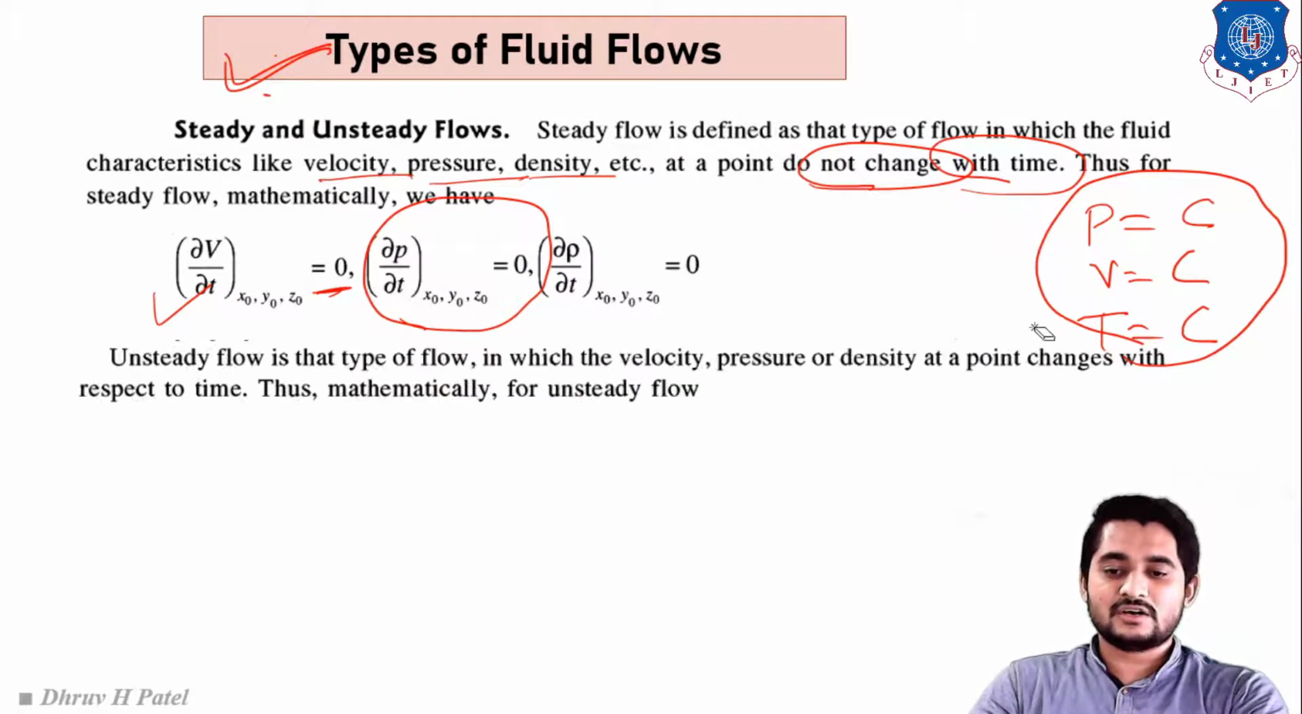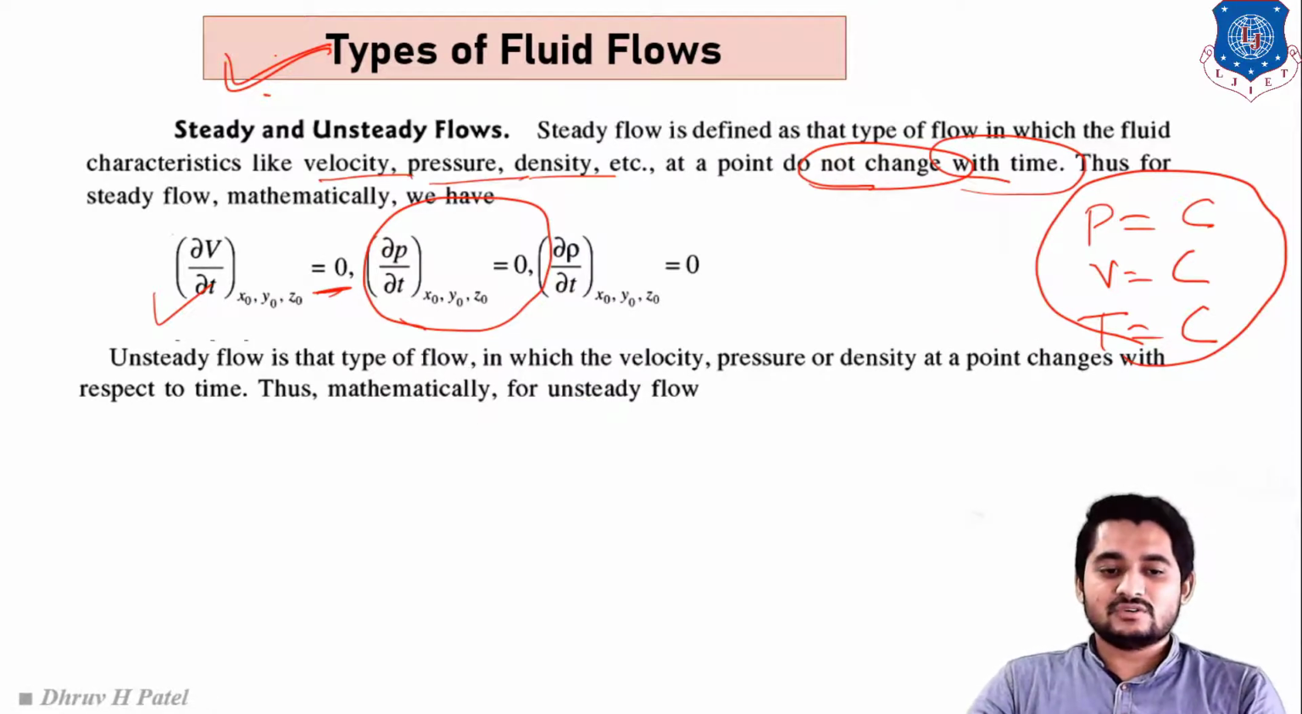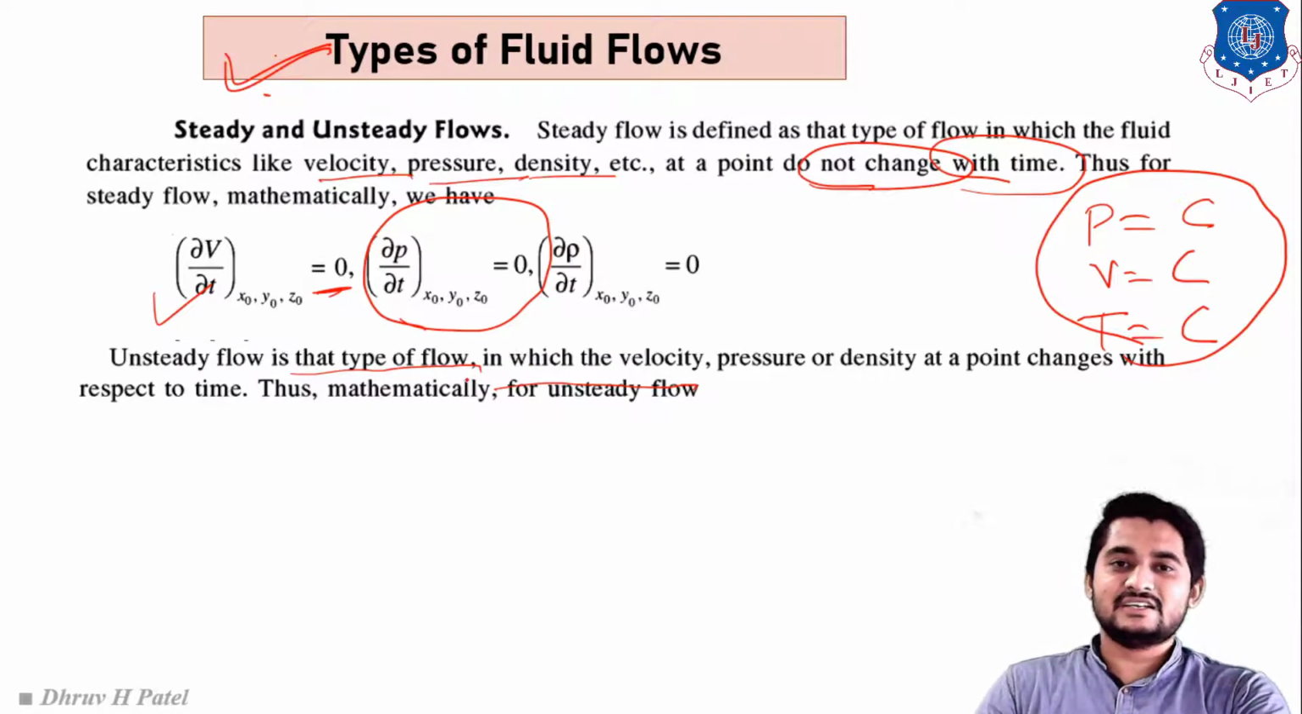So what do we mean by unsteady flow? Exactly opposite to the steady flow. Unsteady flow is the type of flow in which velocity, pressure, density, or any parameter does not remain the same with respect to time. If the parameter is constantly changing, then we cannot write its derivative with respect to time is 0.